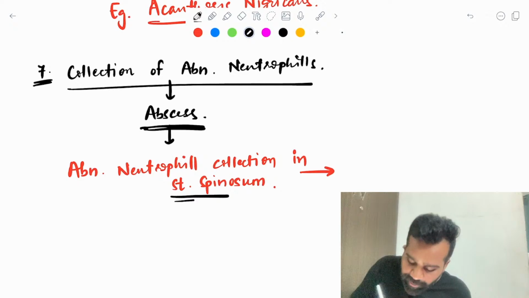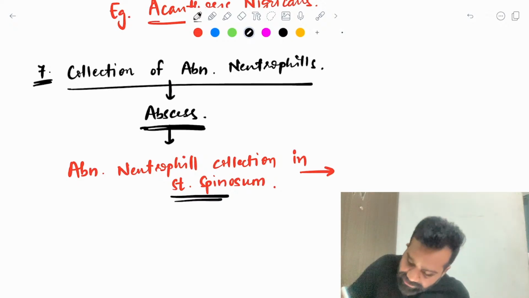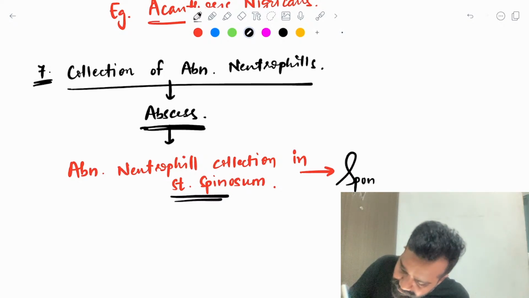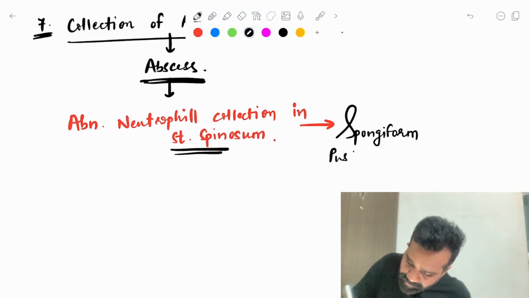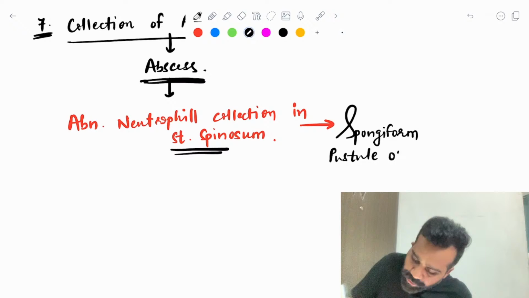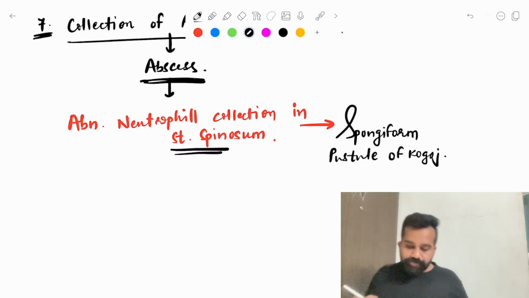If there is abnormal neutrophil present in the stratum spinosum, this is known as a spongiform pustule of Kogoj.